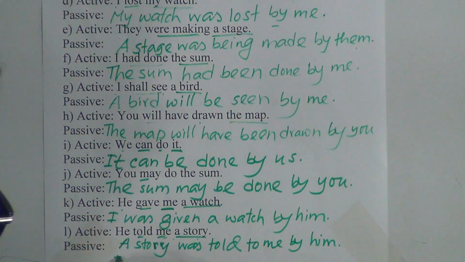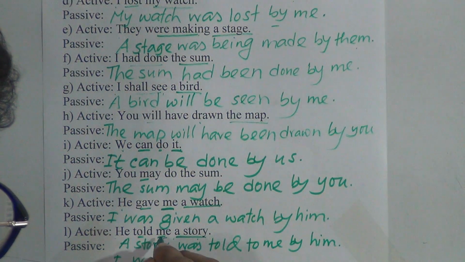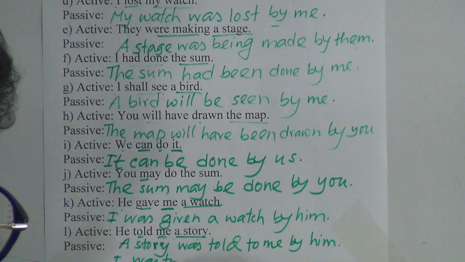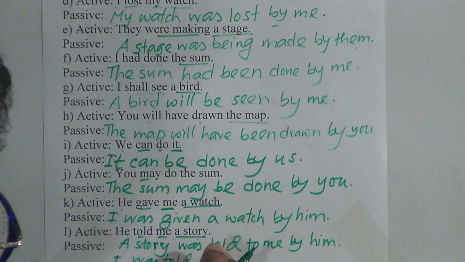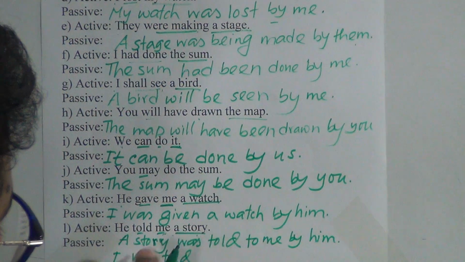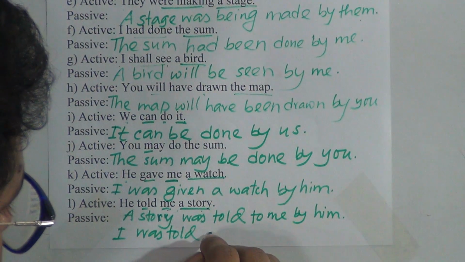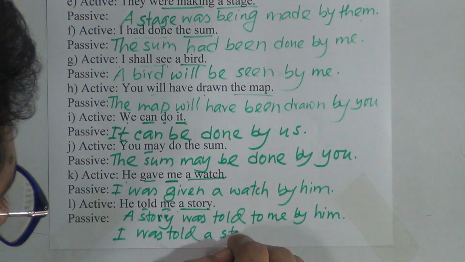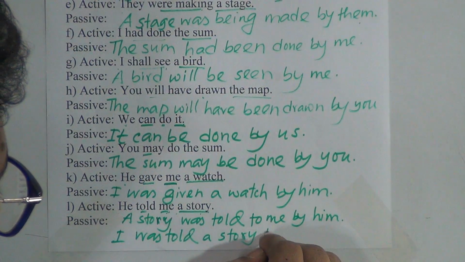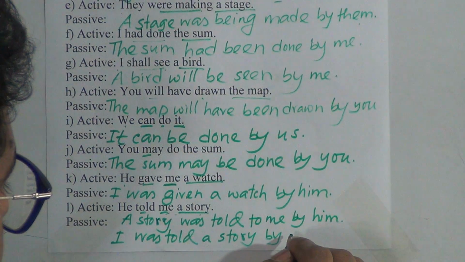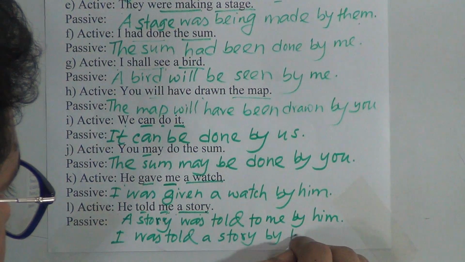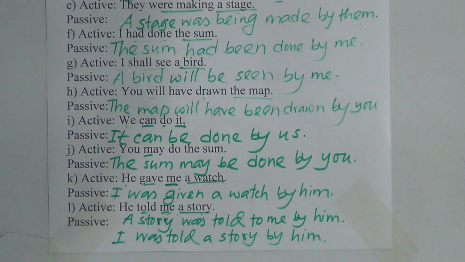We can also take the first one. So "I was told," and this object, the direct object, will be retained. This will be retained in the sentence as a retained object. I was told a story by him; "he" will be "him" in the objective.